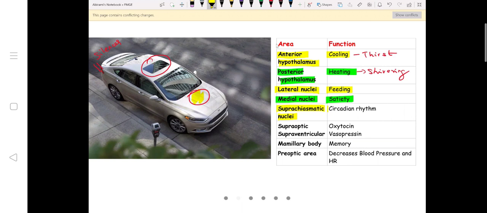suprachiasmatic nucleus. How will you remember that? Supra is top, chiasma is below. What do you have on top of the car? Sunroof or moonroof. Sun and moon related to sleep-wake cycle.